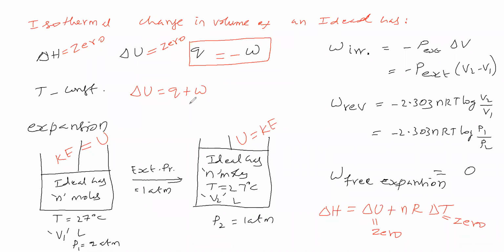Now, what is the Q value in this process? For this process, a Q value certainly is there. Why? Because the gas is going for expansion. The gas is doing work. In this case, the expansion is there, that means the ideal gas is doing work, pushing the piston up.